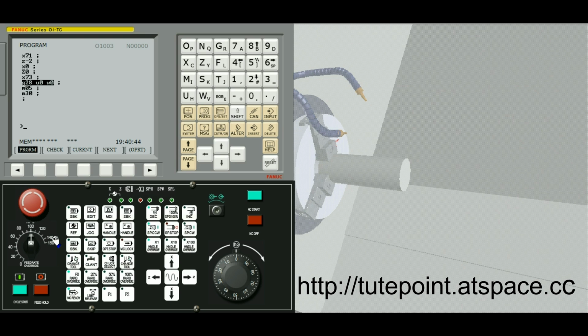This completes the machining, and for the complete tutorial visit our website.